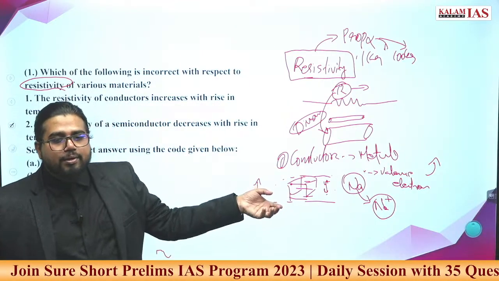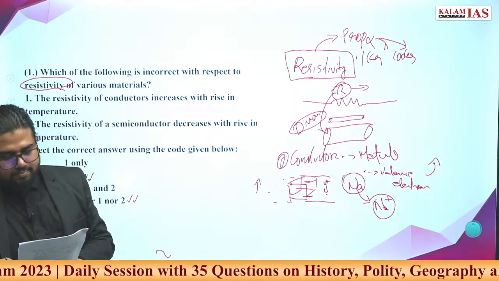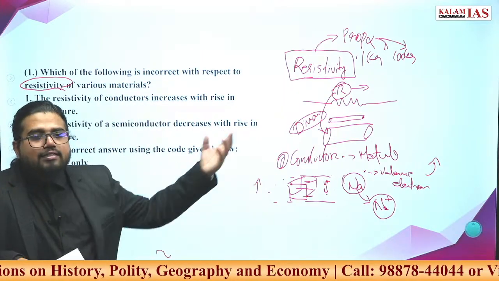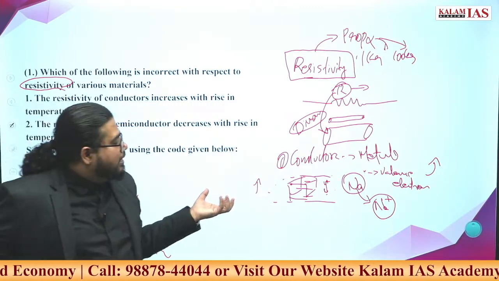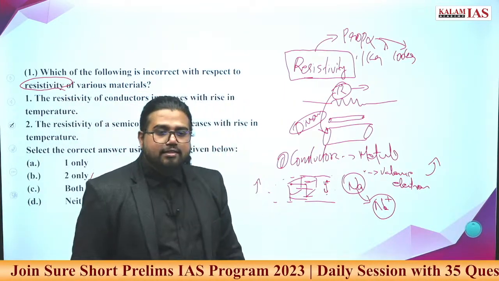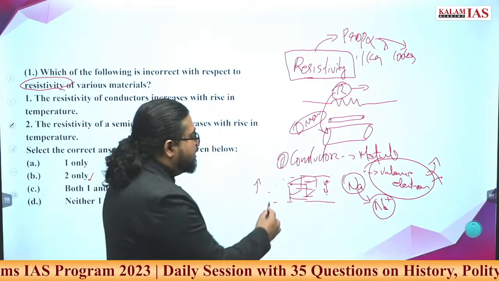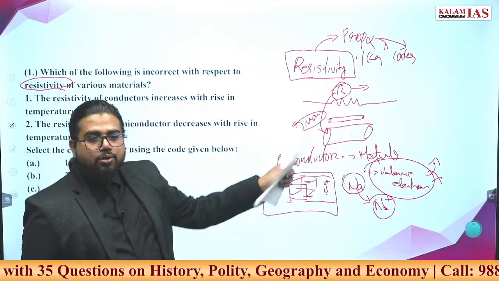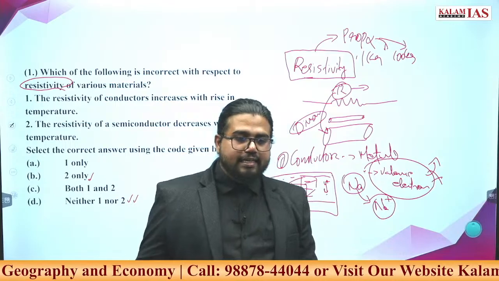With increasing lattice vibration, what happens? Lattice vibration increases means more electrons collide with it. Then resistivity will increase. The amount of current it can pass through will decrease. So what is the dominant effect here? Because we already have so many valence electrons, this is not a dominant effect. Here the dominant effect is lattice vibrations. This happens in conductors. So with increase in temperature, resistivity of most conductors, especially metals, will increase.